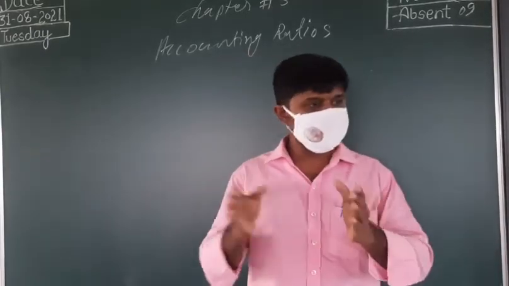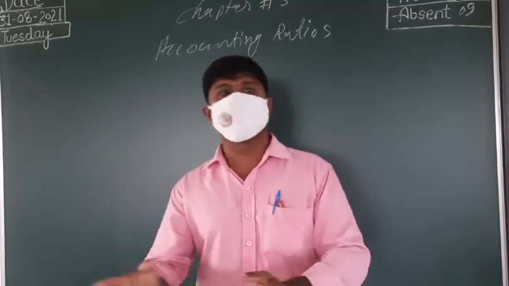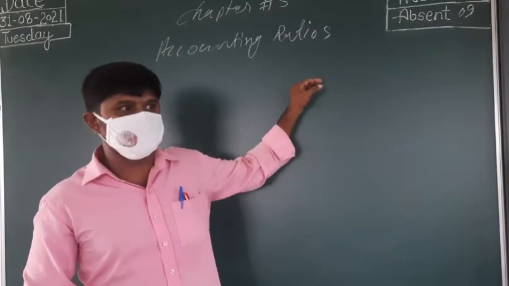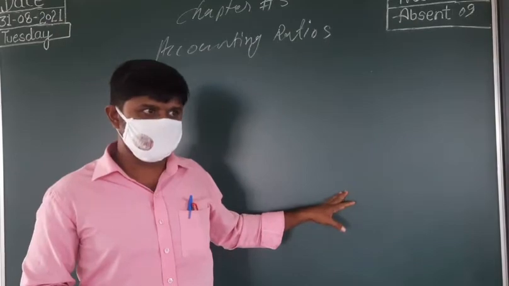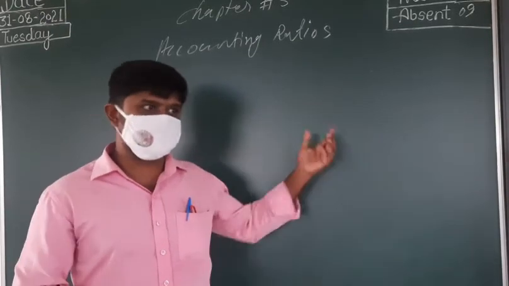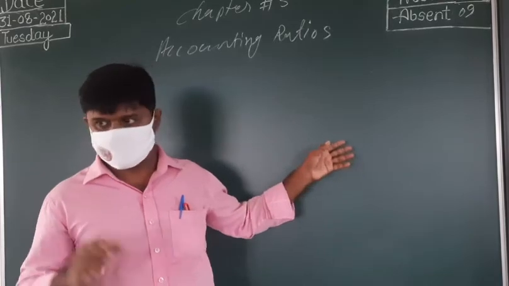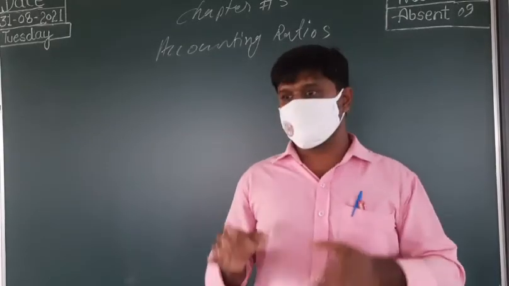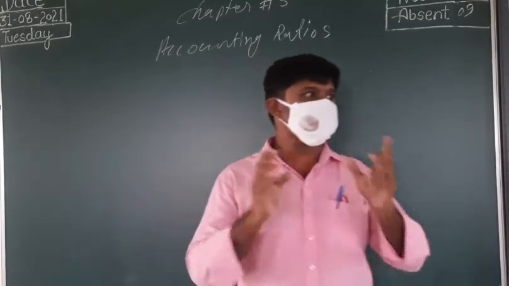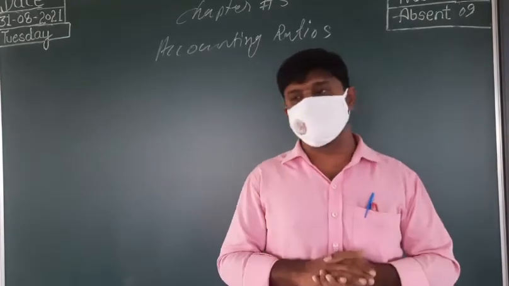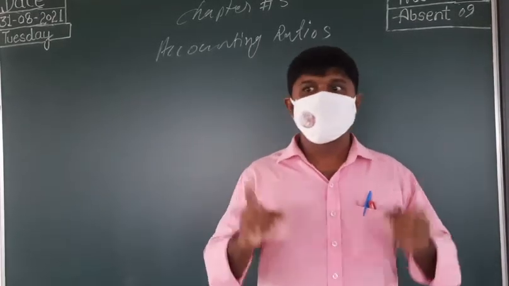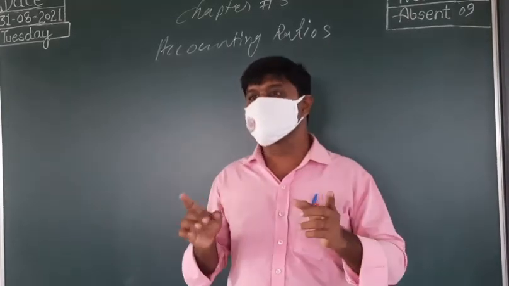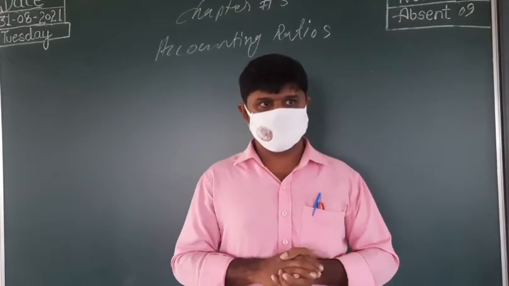This accounting ratio we are learning and using as a mathematical tool. This is actually not part of accounting; we borrowed it from mathematics. Actually our accounting comes up to the statement of profit and loss and the balance sheet, then we use that mathematical tool. But cash flow is not a mathematical tool. When we study the cash flow statement, that is not a mathematical tool, but accounting ratios are a mathematical tool. Clear now? With this we are finding out the relationship between two or more items. Clear now? Two or more items' relationship we are finding out.